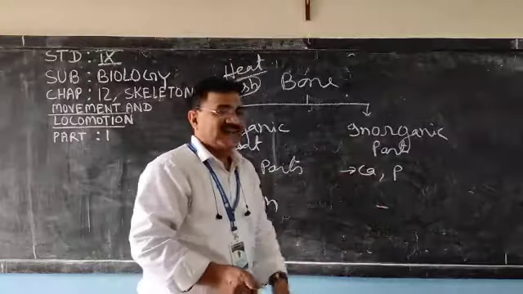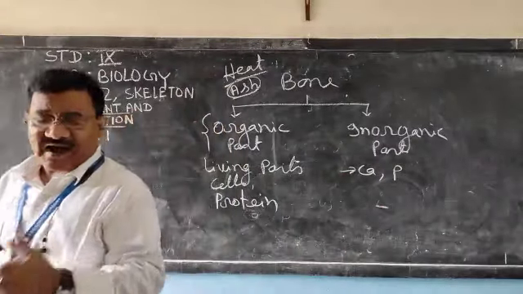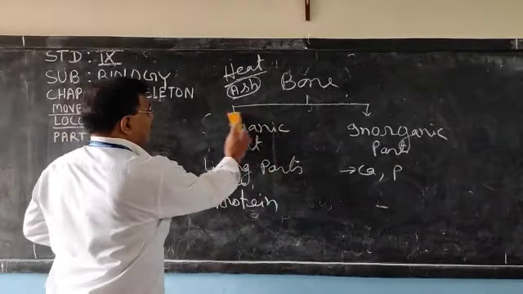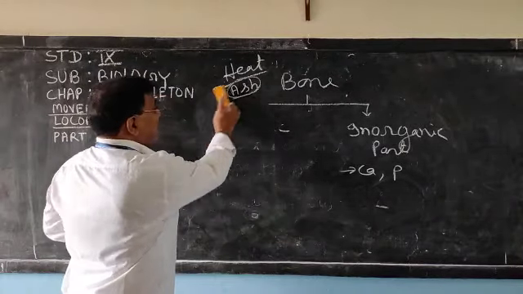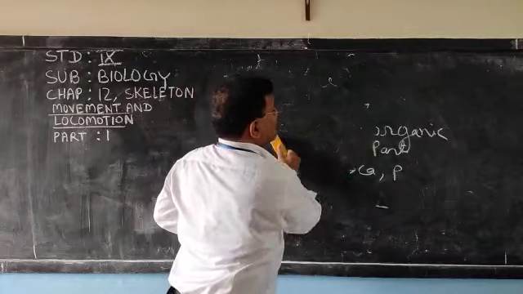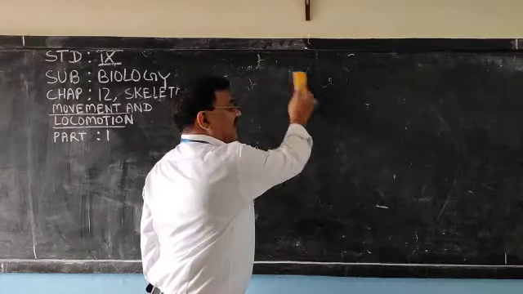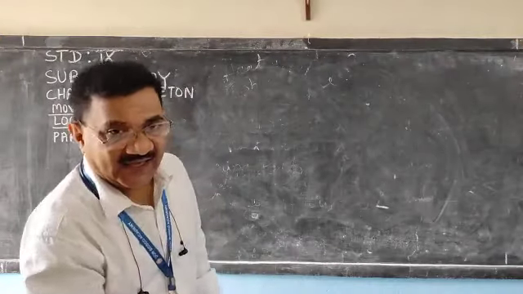Next is the inorganic part, which contains calcium and phosphorus. Now, calcium and phosphorus can be removed from the bone by putting the bone in dilute hydrochloric acid.